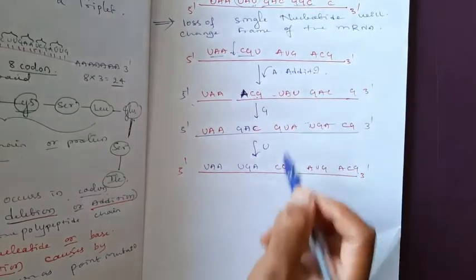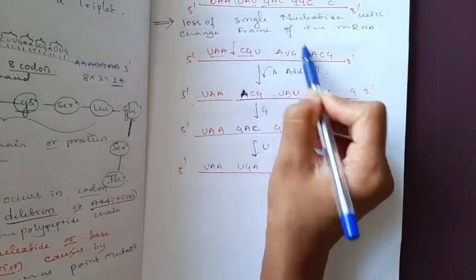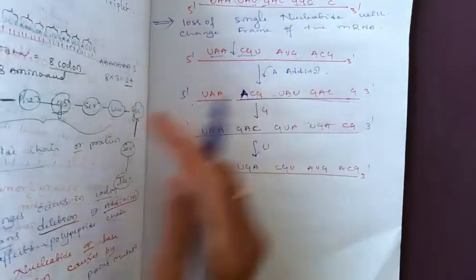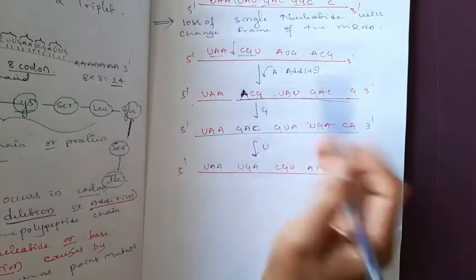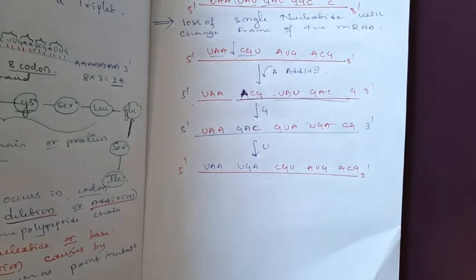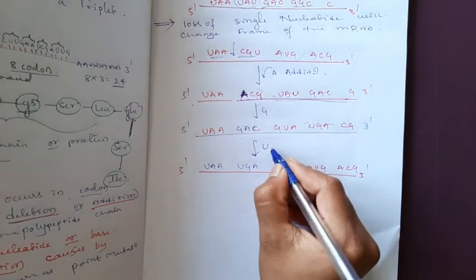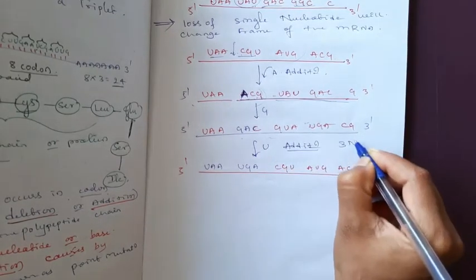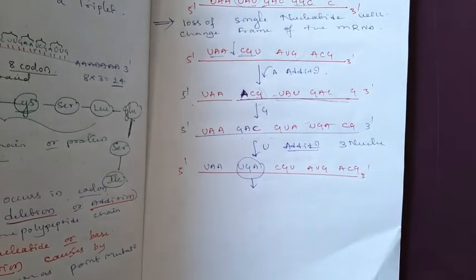By the addition you can see again the frame shift, means the whole frame. Here CGU codes for arginine, but instead of arginine ACG came. Due to this addition the whole frame will change. Here also same thing, but here addition of 3 nucleotides will add a particular amino acid.